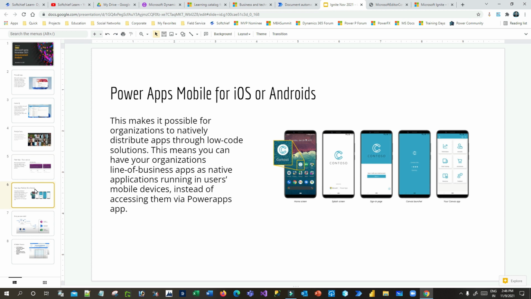Next, Power Apps mobile for iOS and Android. Previously, when you created mobile applications like canvas apps or model-driven apps, they were accessible through the Power Apps application. But now we can create independent mobile applications that we can download from well-known stores like the Play Store, and install on mobile devices. There is no need to open Power Apps to open that specific app. Rather, it can be opened individually from the mobile app downloaded from the app stores.